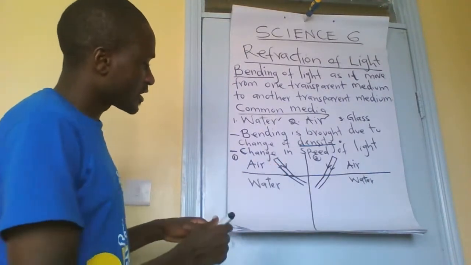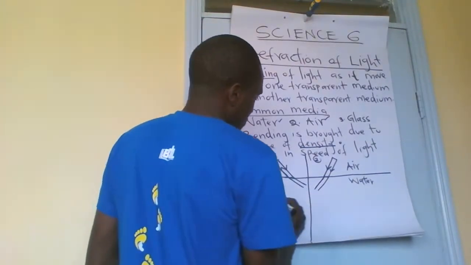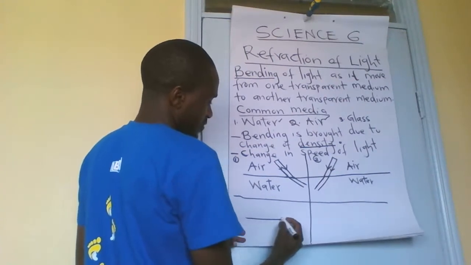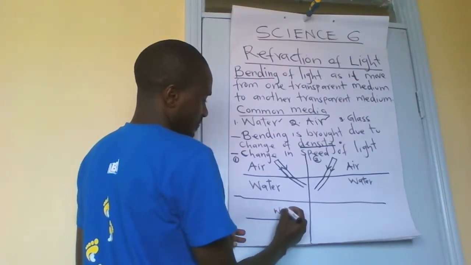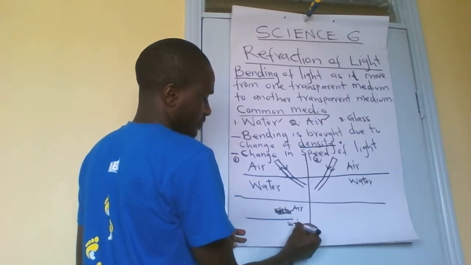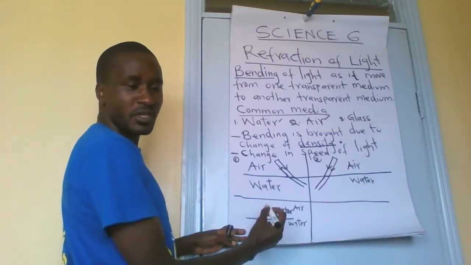So don't take it wrong, because some learners make a mistake and draw it wrongly. If this is air and this is water, you will realize some learners draw it this way, which is wrong.